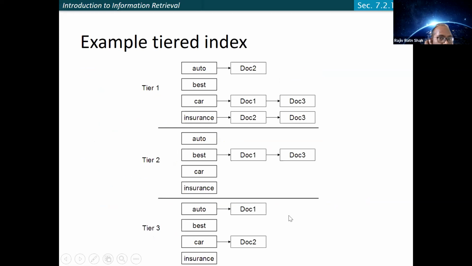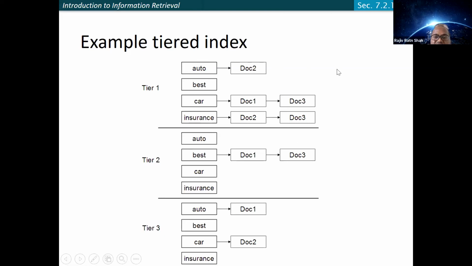So this is one visualization of the example. This is tier one. This is the query, having four terms: auto, best, car, and insurance. Tier one, because these documents have high quality for these terms. That's why you consider this. The documents are sorted based on the GD, that is the quality of the documents, and accordingly you can get all the documents from here, make your document set, compute the cosine similarity for the query that you have, and return the top K documents.